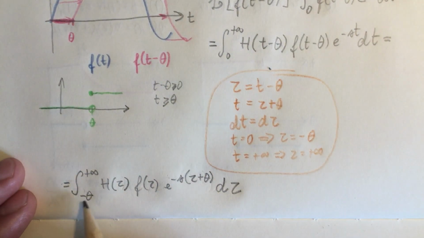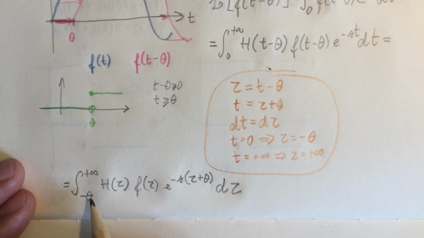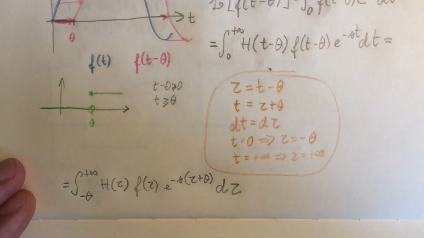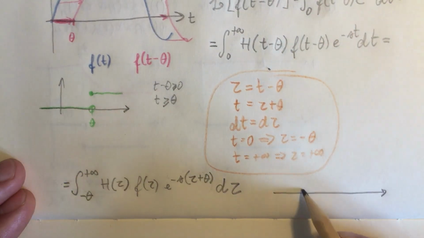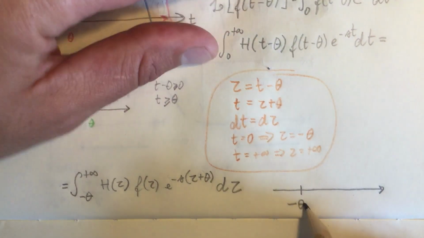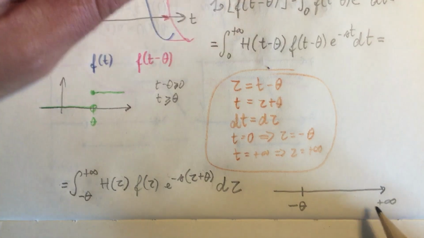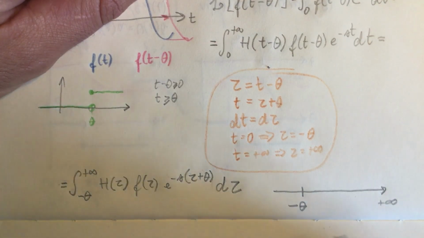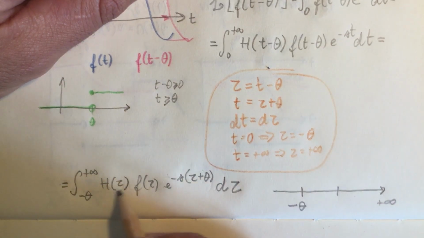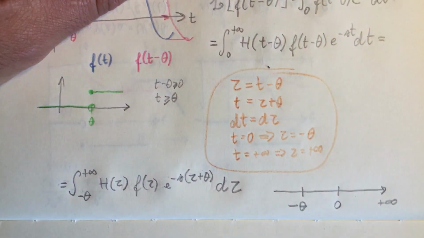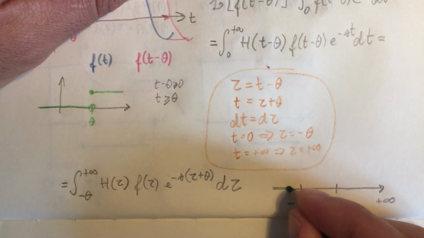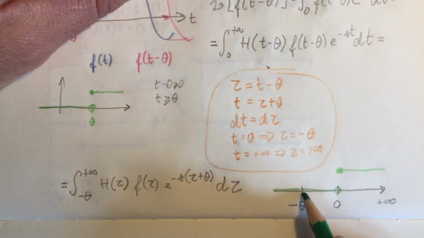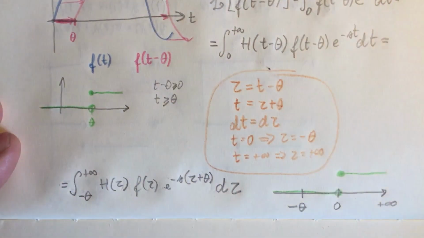We began our integral at minus theta, but we have here again a Heaviside function. Even though we are integrating from here on until infinity, because of this Heaviside function, which is only equal to 1 from 0 on, we do not have to integrate this little bit here from minus theta to 0.